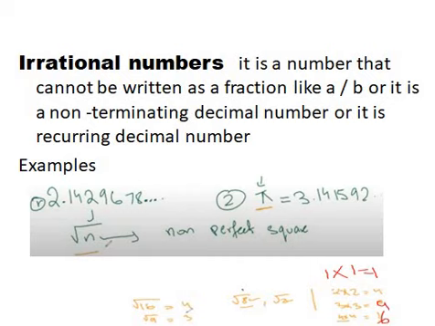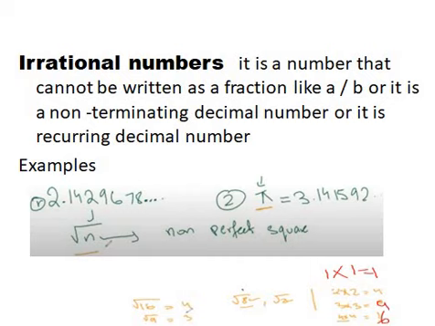Can you give me an example of a non-perfect square? Yes, very good. So under root 2, under root 7, and all these numbers are irrational numbers.